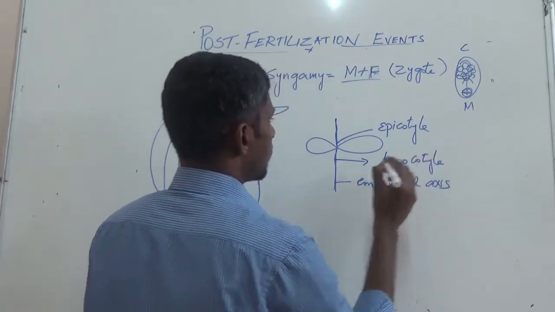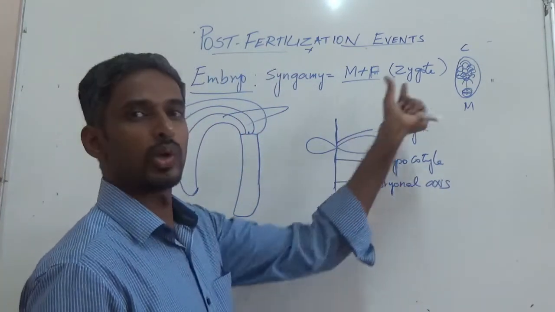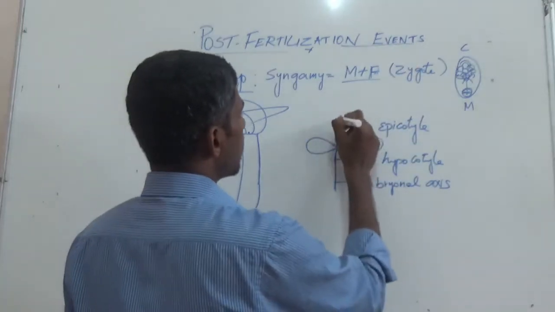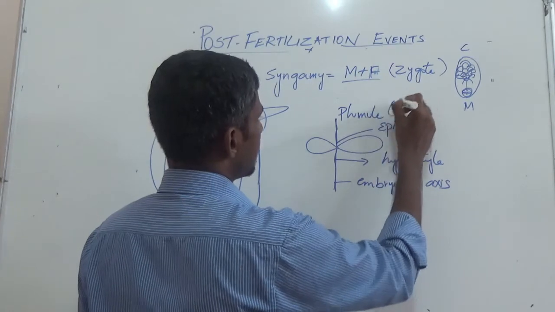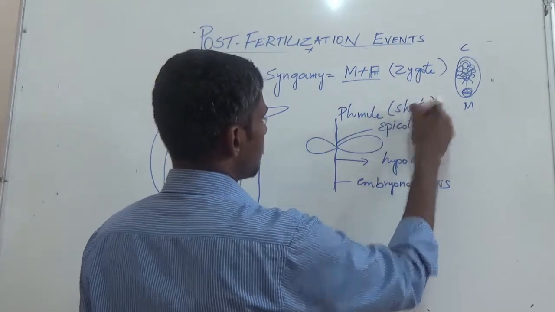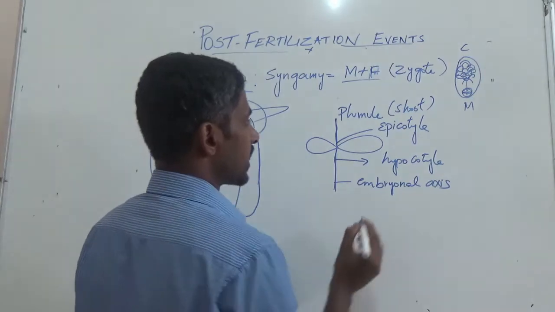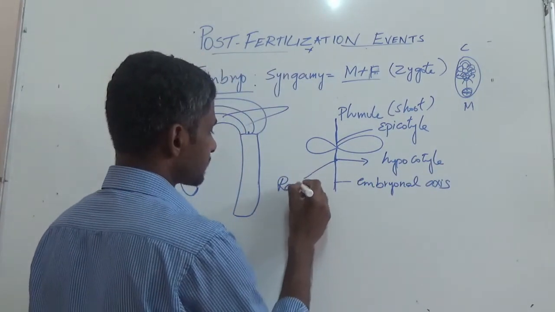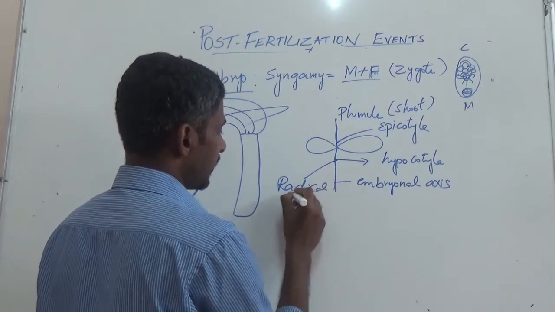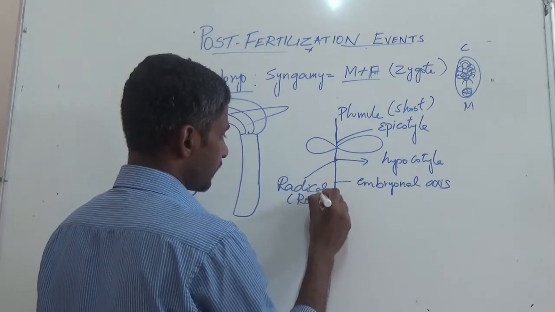Now this epicotyl will eventually terminate in the plumule, that means it is the shoot, and this hypocotyl will finally terminate in the radicle, which is the root system.